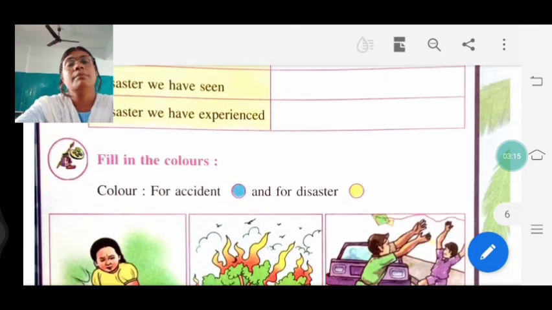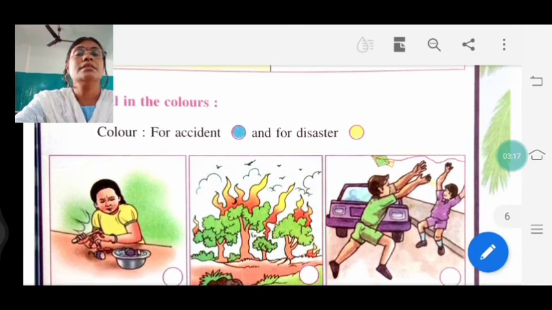So this lesson is all about disaster and rescue, clear. Up to this the contents are there, and the next few pages are there, like project and discussions. That's why I am not going into those. So now this is lesson number 15, that is disaster and rescue, clear. Afterwards I will send you the PDF. You just copy the answers in your workbook properly and read and go through the textbook also, clear everyone.